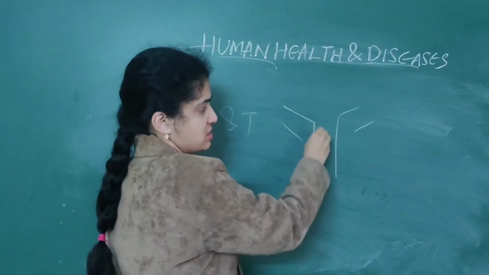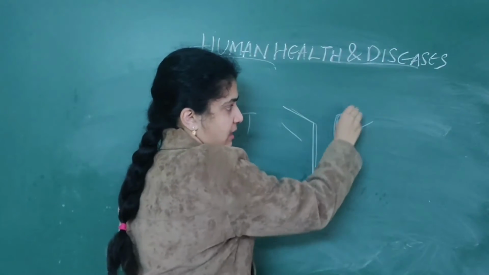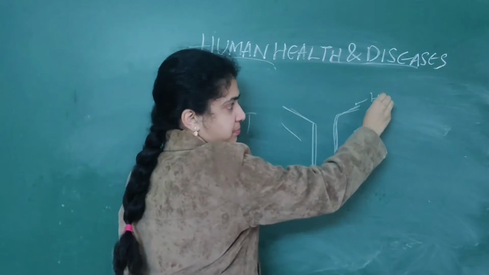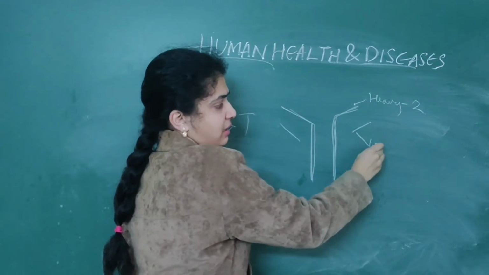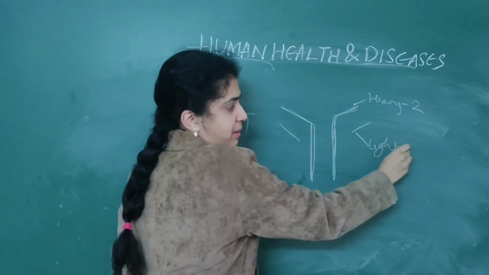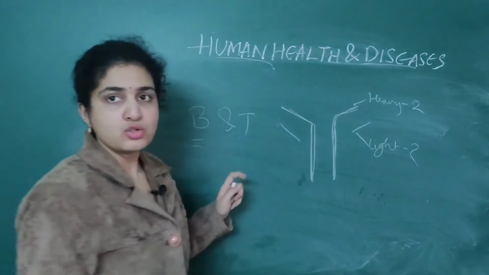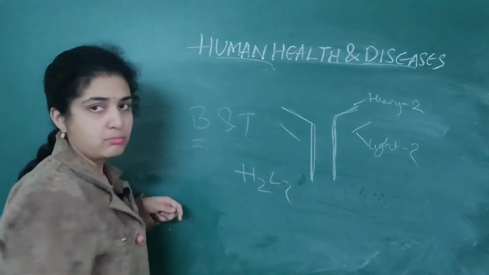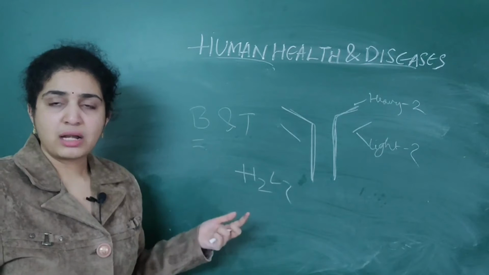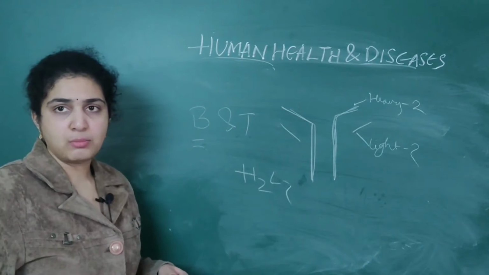So this one which is longer, that is heavy chains. And how many are there? There are two. When it comes to light chains, how many are there? Two. So H2L2, you will give. H2L2. And we have seen what are the 5 different types of antibodies.